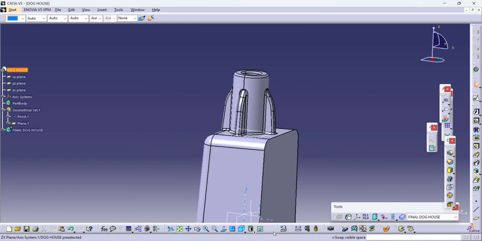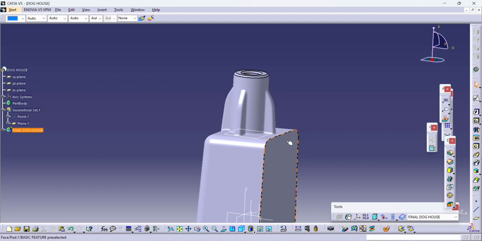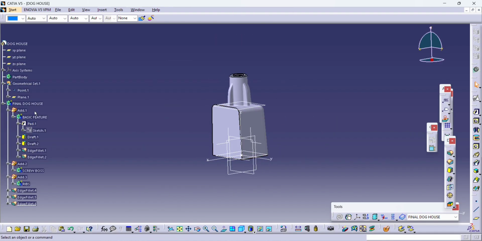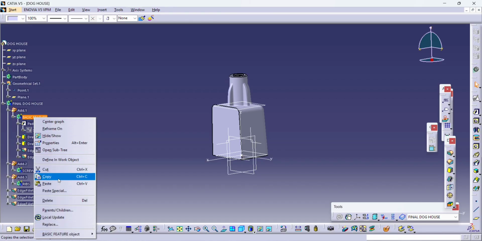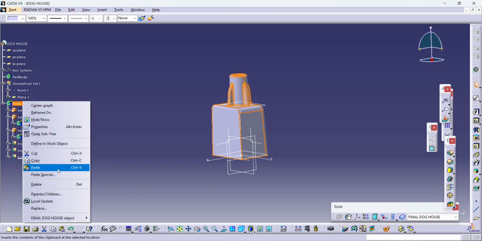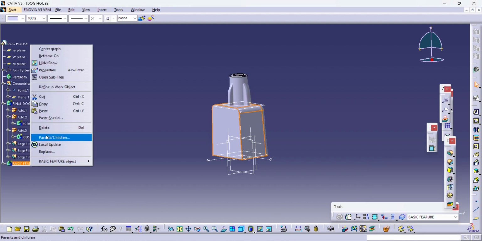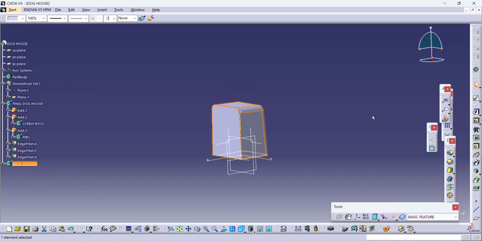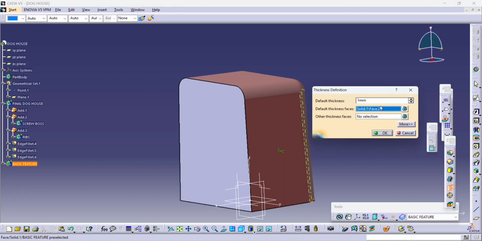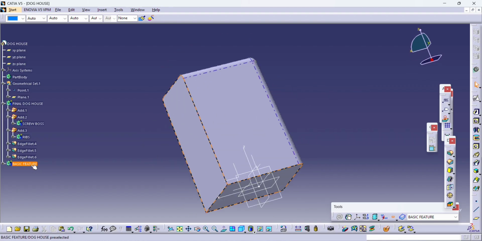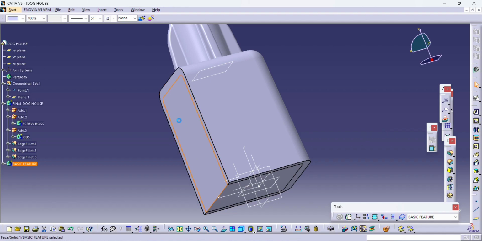Okay, here now only the internal body is missing. Internal body removal is missing. So let us search out the body, copy, paste as result with link. Give the negative side thickness whatever is required, 1.8, 1.5, 2 mm. So here we'll apply minus 1.8. So let us remove this body from our main body.